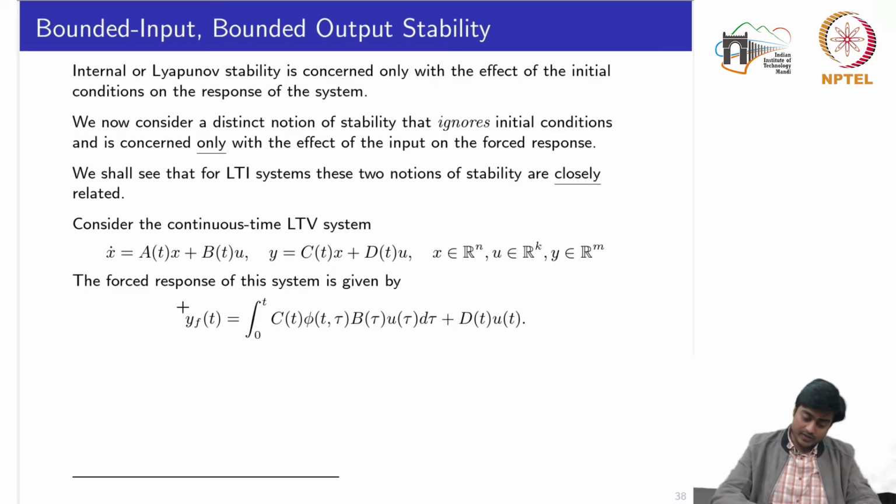Here we have specified y with the subscript F, which denotes the forced response, and we also know that the total response of the system y has one component from the homogeneous part plus a component from the forced response. The homogeneous component is because of the initial condition x0 and the forced component is because of the external input U. So now we'll see the definition of the stability when we have the initial condition equal to 0, meaning to say we won't see this response. We will only be concerned with the forced response.